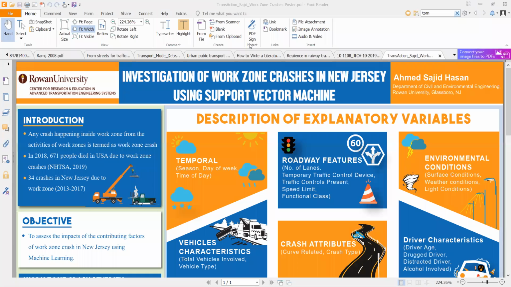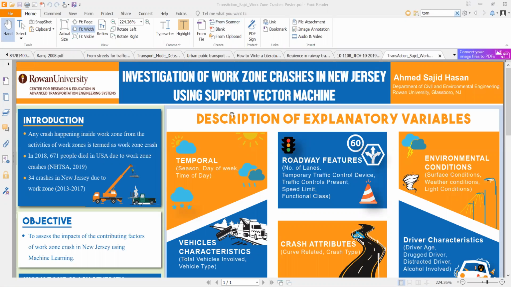Hi everyone, just to give some overview of our presentation. The title of our poster is The Investigation of Work Zone Crisis in New Jersey Using Support Vector Machine. I am Sajid, a graduate student at the Department of Civil and Environmental Engineering in Rowan University.